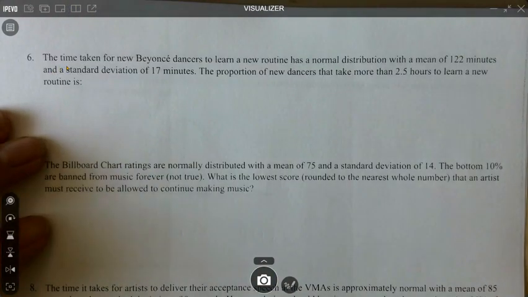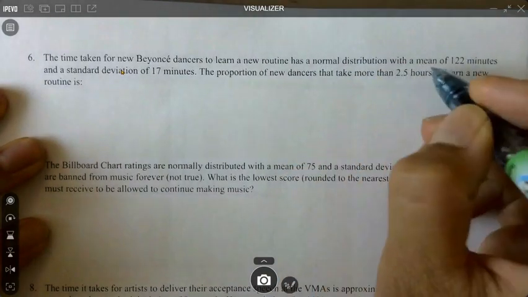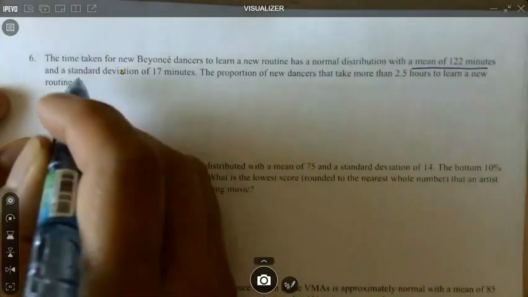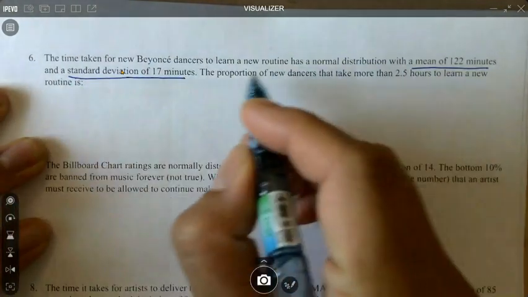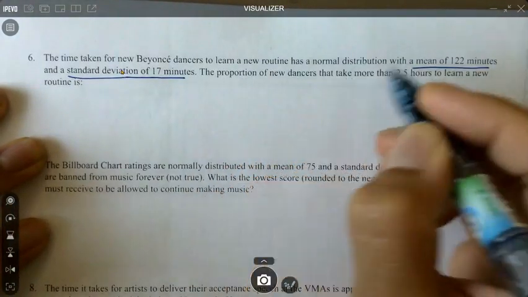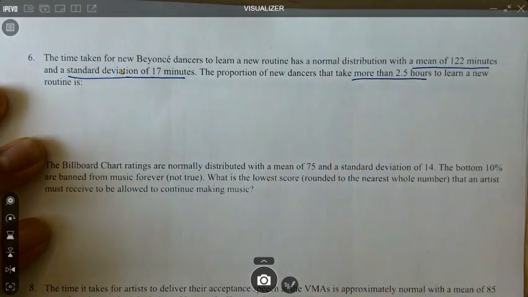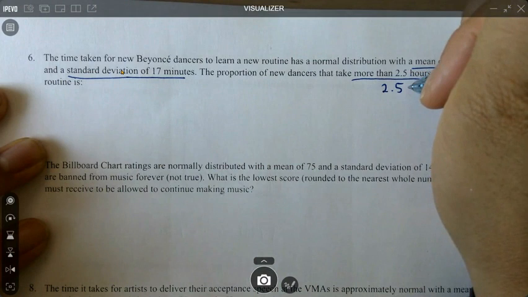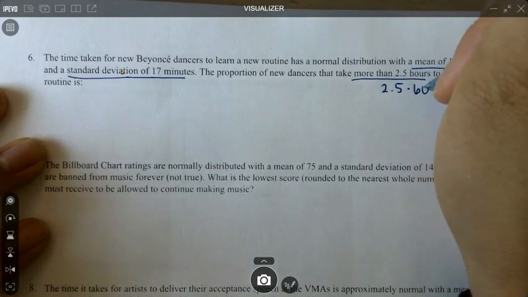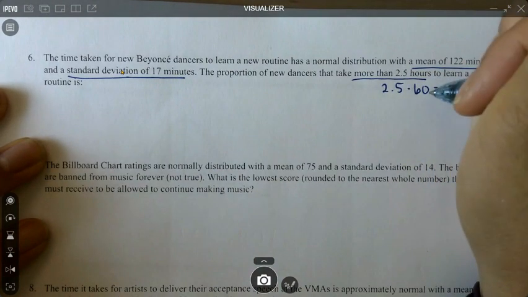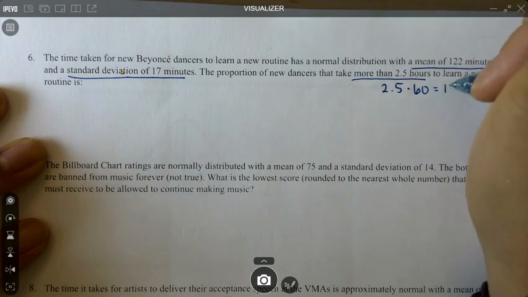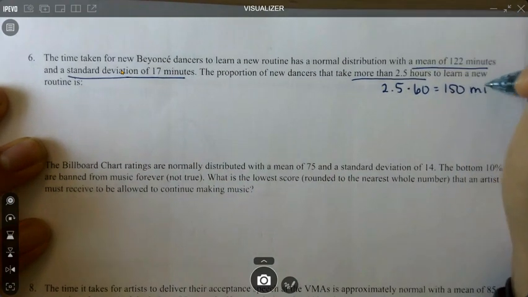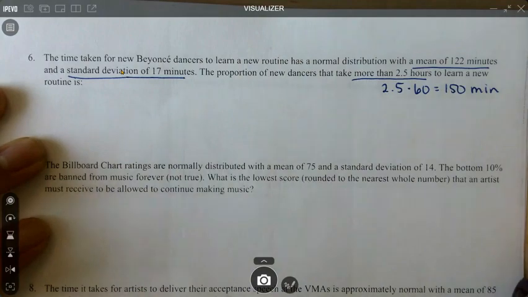Question number 6 says the time taken for new Beyonce dancers to learn a new routine has a normal distribution with a mean of 122 minutes and a standard deviation of 17 minutes. We want to know the proportion of new dancers that it takes more than 2.5 hours to learn a new routine. So again, we need to make sure we convert the hours to minutes. So we're going to multiply that by 60. So that's 150 minutes, since 2 hours is 120 and 2.5 would be adding half an hour.